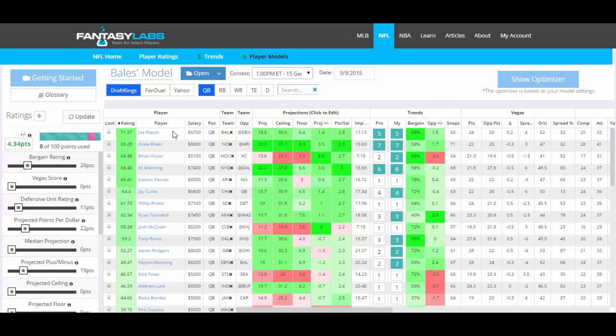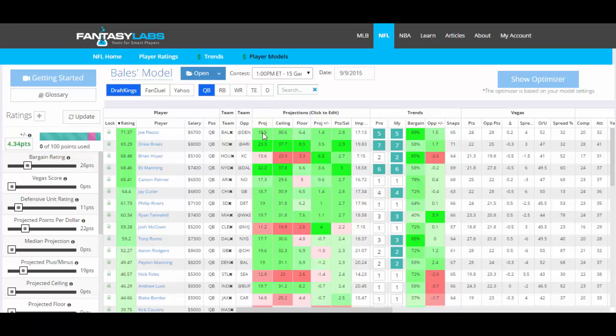So we look at players like Joe Flacco, players who have the same average target length, players who are as touchdown dependent as Joe Flacco, and things like that, and then produce a range of outcomes based on all those factors of volatility. The ceiling is where we think Flacco has a 15% chance to score above this number. The floor is where we think Flacco has a 15% chance to score fewer than this many points. So we believe he has a 70% chance to score between 30.6 and 6.4 points.